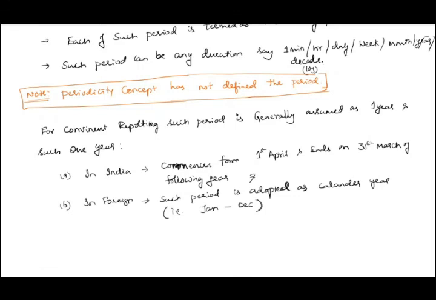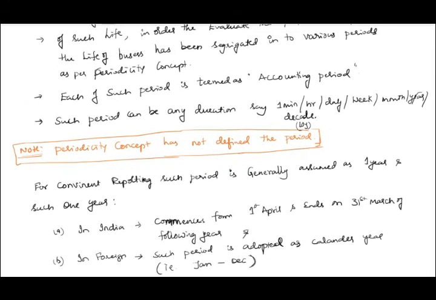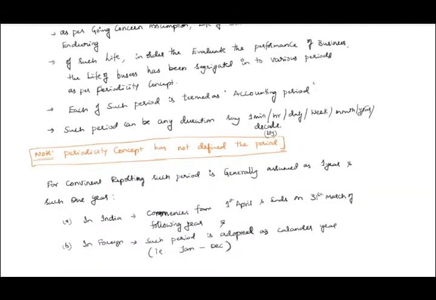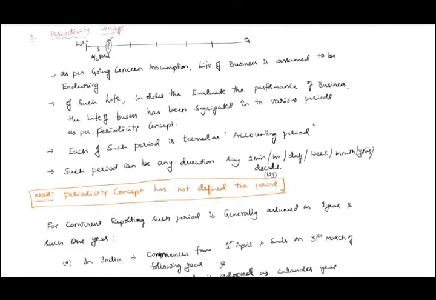So what it says is that the life has to be segregated into periods in order to evaluate the performance of the business. That's it. It doesn't define what is a period. Are you understanding? Looks interesting.